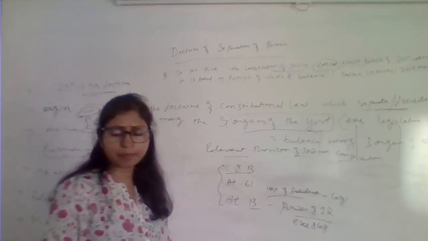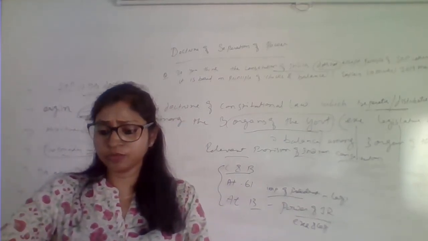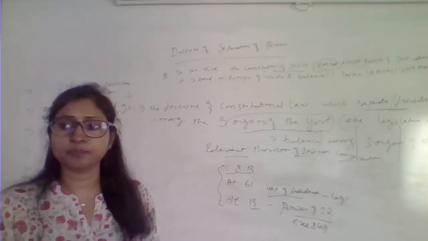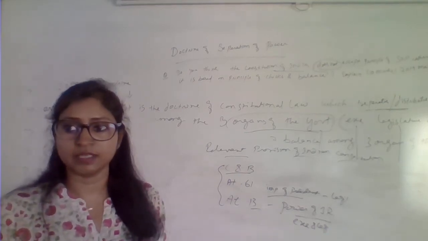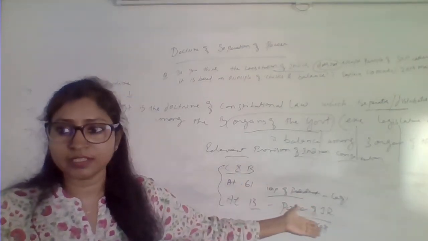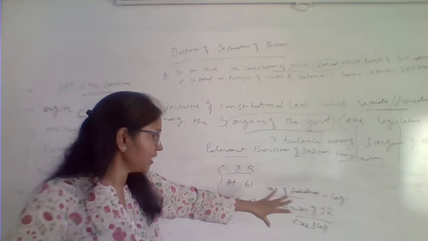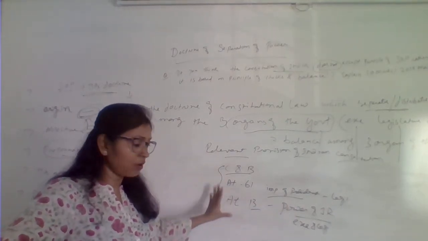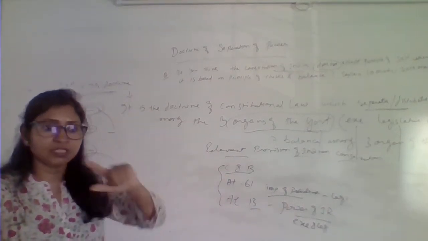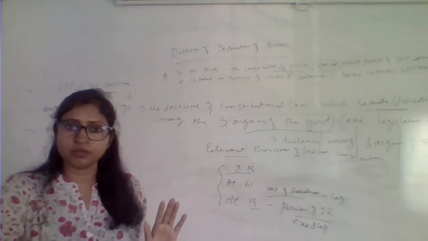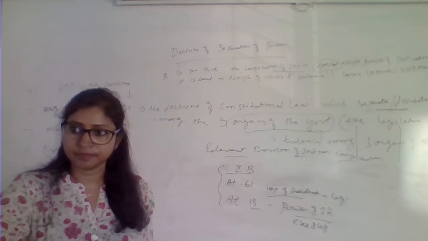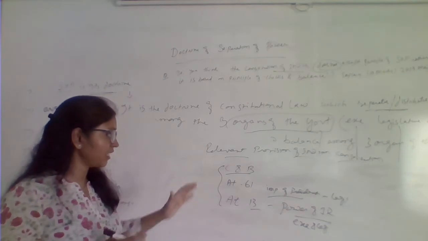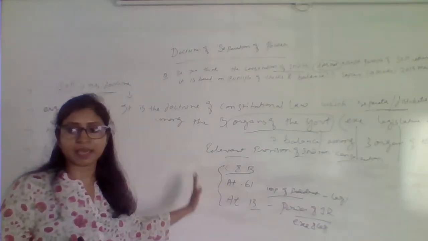Then even the Parliament has got the right to remove the judges of the Supreme Court and High Court, isn't it? In case of proved misbehavior and incapacity. So in that way the legislature controls the judiciary. So you see, each organ is controlling the others. They have to see that all the organs of the constitution work within the limits of the constitution. Nobody transgresses its limit. That is the essence of separation of power, and that is the essence of the system of checks and balances.